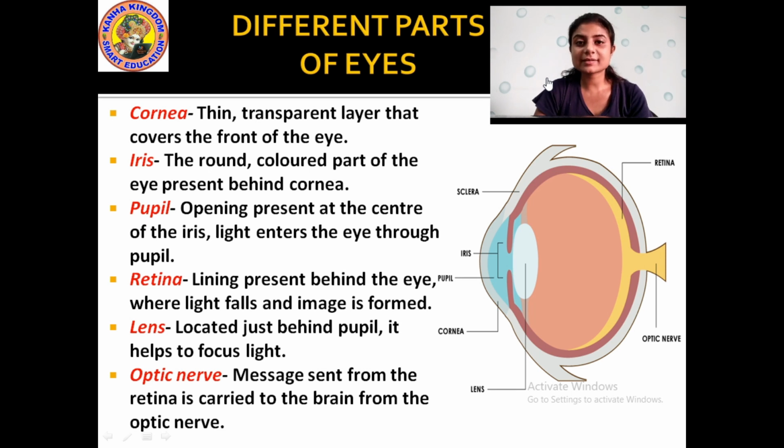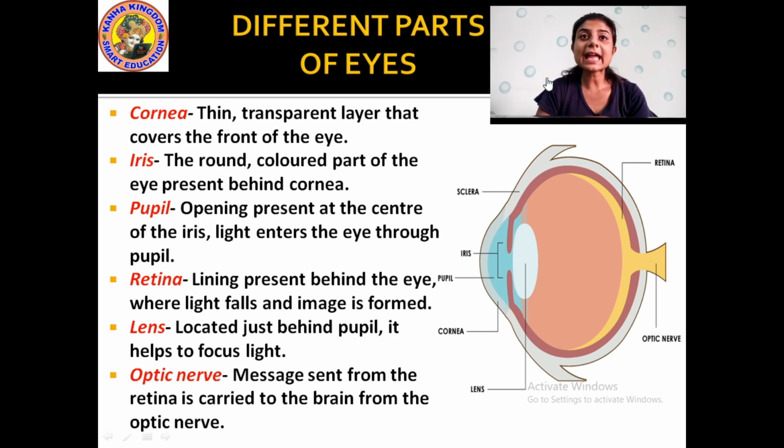Then iris. What is the iris? The round colored part of the eye present behind the cornea. You have two parts, yes or no? The whitish part and the round one. The round colored part of the eye is called the iris. And the cornea is the transparent layer that covers the eye.